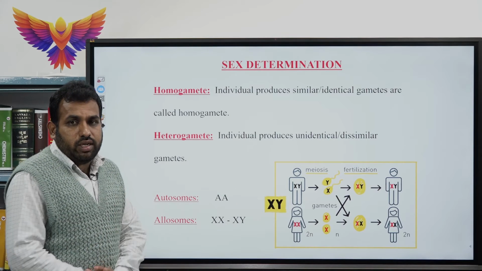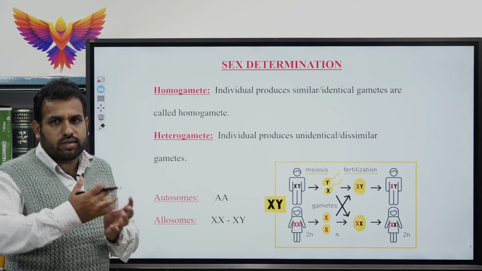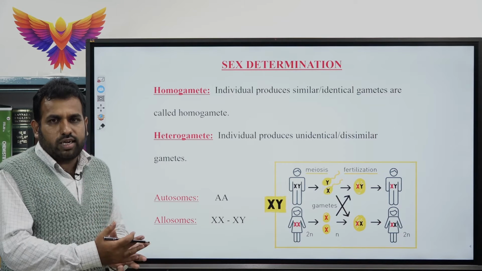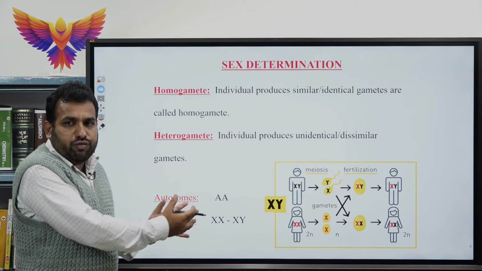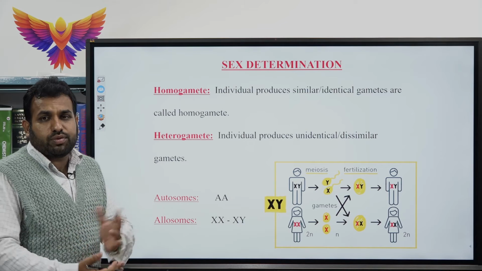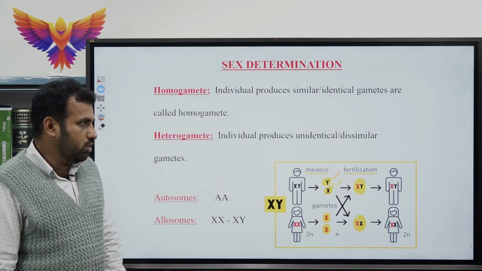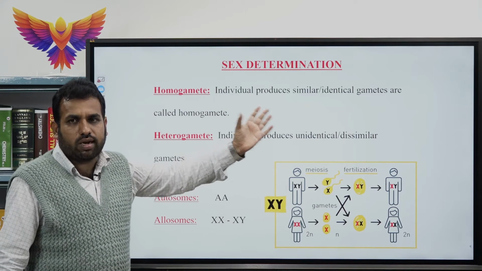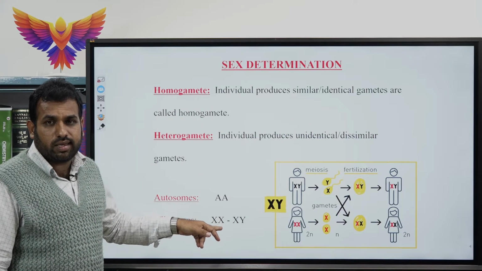The sex determination usually occurs at the time of fertilization. There will be a meiotic cell division that leads to the formation of the sex of an individual. On the basis of the chromosomal segment, two types of gametes are formed, called homogametes and heterogametes. What are homogametes? The individual that produces similar or identical gametes is called homogametic. They are called XX in case of female.